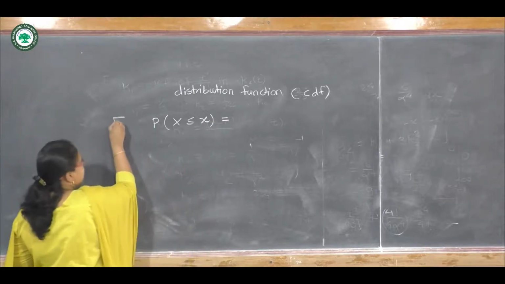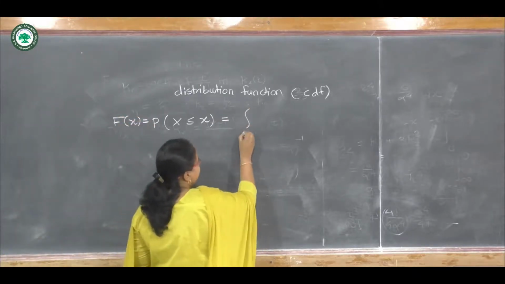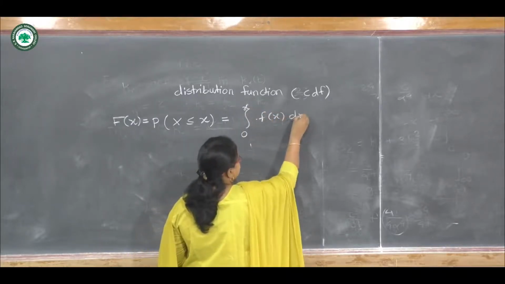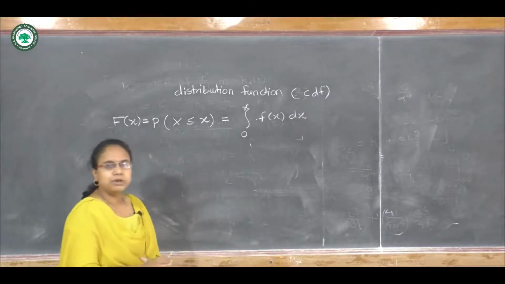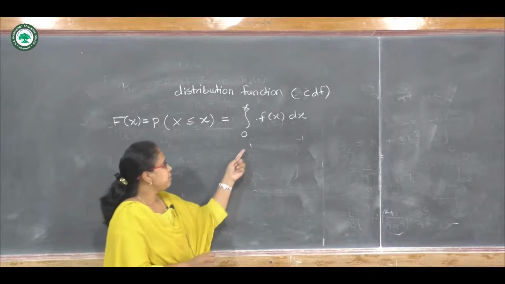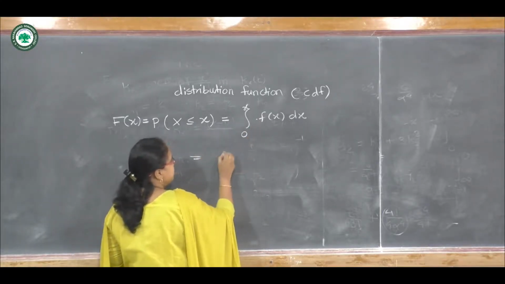It is denoted by capital F of x and obtained by the integral from 0 to x of f of x dx. So let us compute the distribution function for the exponential distribution. For that purpose we have to substitute here the PDF of the exponential distribution.